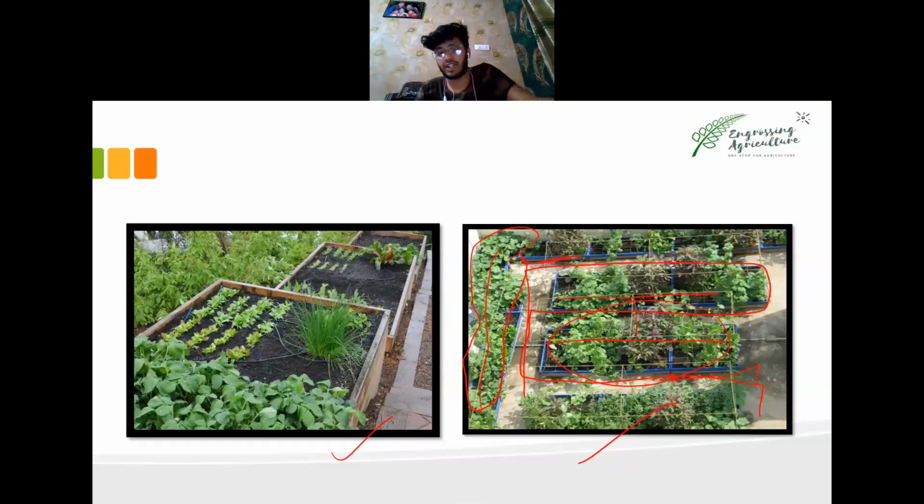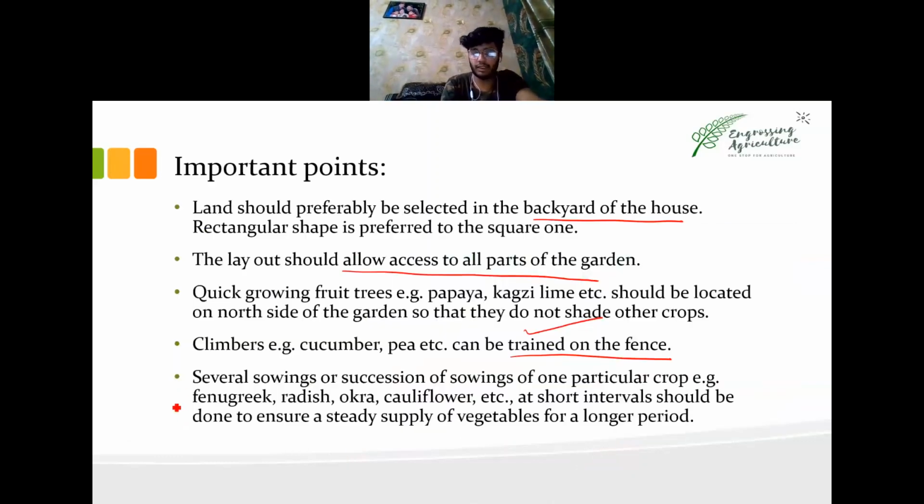Next, succession sowing of one particular crop. That is, a proper series of supply should be there. Like in summers, what should you sow, followed by January, February, March, April, May. There are specific months in which you need to sow your crop.